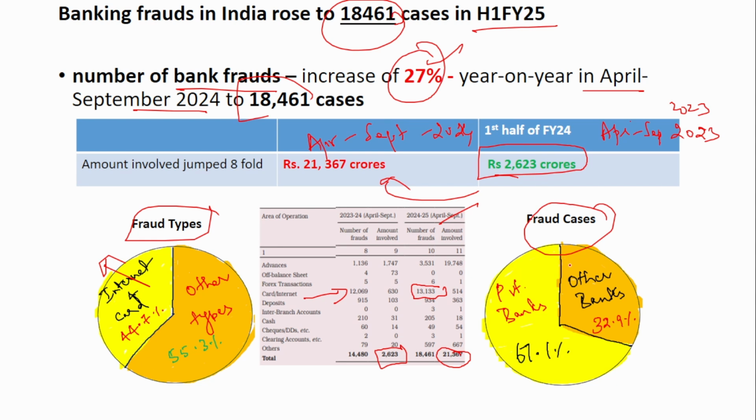So remember that the private banks had reported the most number of fraud cases, and that internet and card were the instruments through which the fraud happened the most. This type of trend you have to remember. It's okay to not remember the numbers, but remember the trend. It is very important.